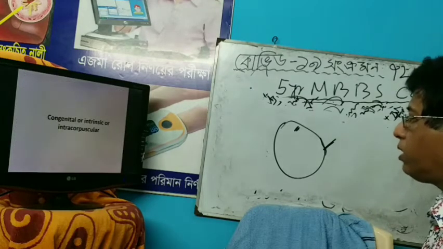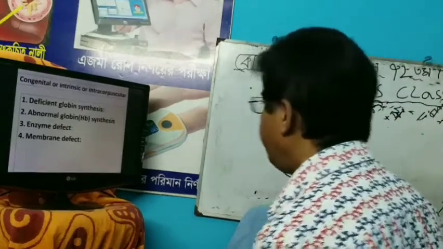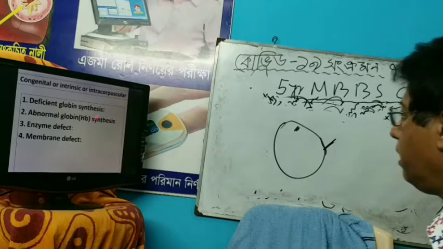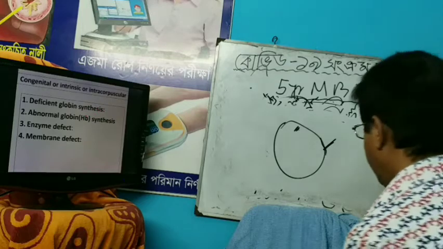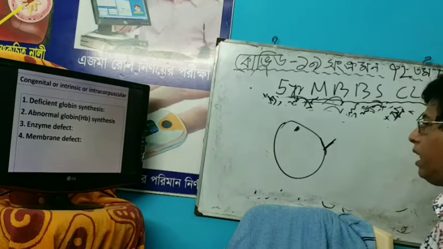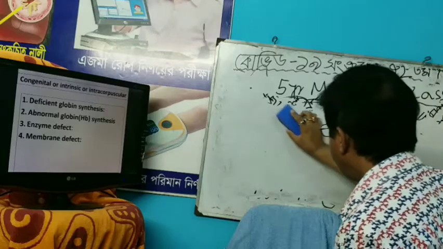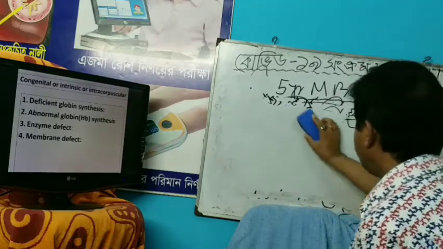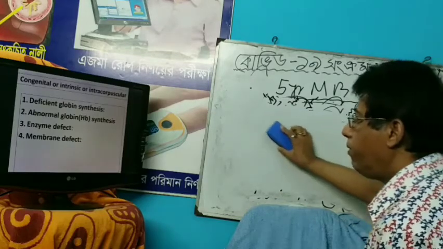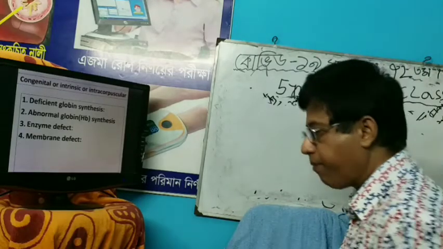So what are the causes of congenital or intrinsic intracorpuscular hemolytic anemia? Very important is deficient globin synthesis. You know the globin helps in synthesis of hemoglobin. If there is a defect or reduced globin synthesis, the patient develops thalassemia or hemoglobinopathy, that is hemoglobin E disease, and develops anemia.